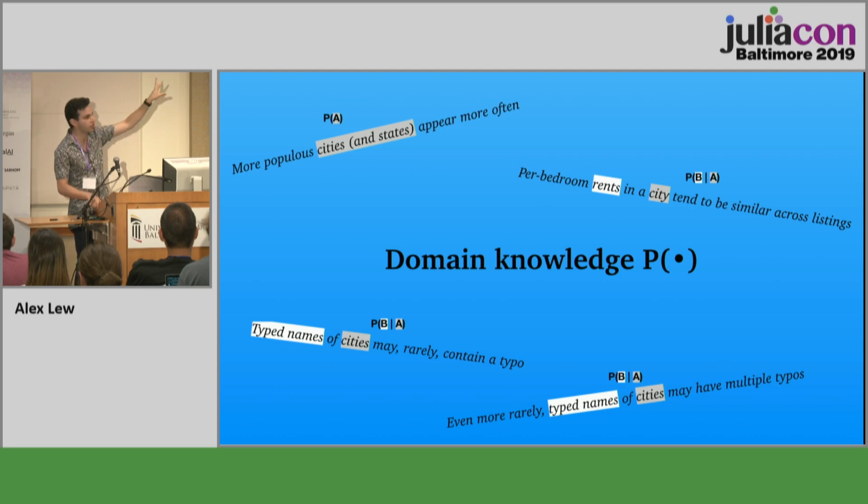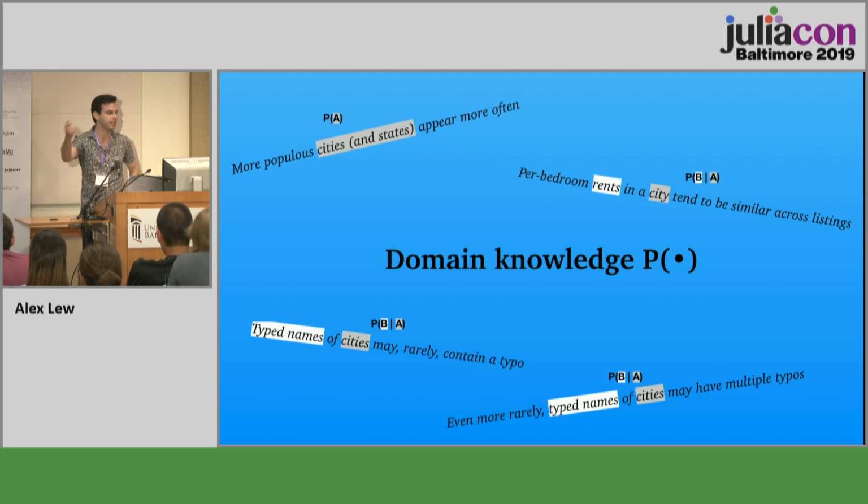The other three of these are often called in statistics and probability the likelihood. They're telling us how the observed data is more or less likely depending on the true values of the unknown variables. So these other three pieces of domain knowledge are telling us if you knew the city, what would that tell you about the rent? If you knew the real city name, what would that tell you about the typed city name? Right? This is P of B given A. P of the observed, the probability distribution over the observed variables given the unobserved variables.